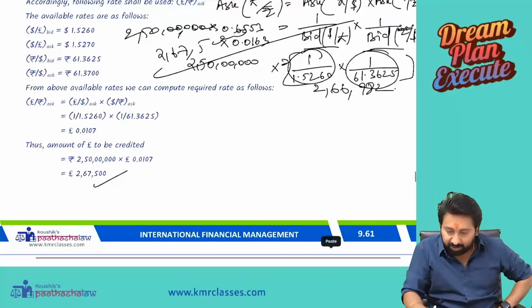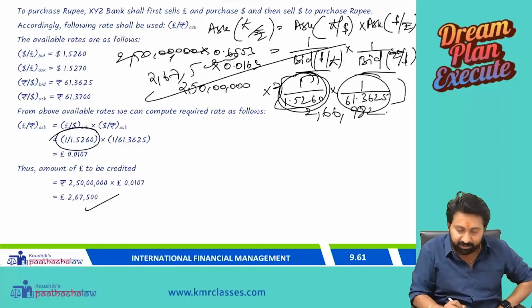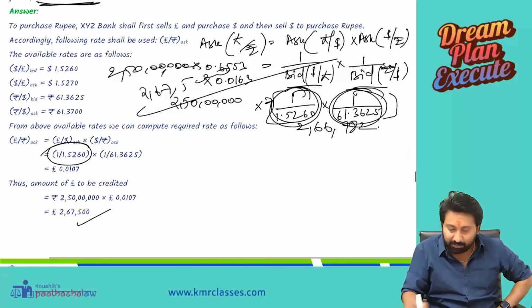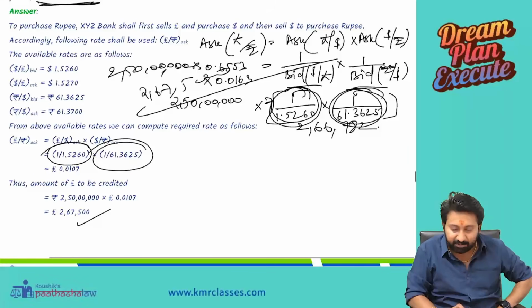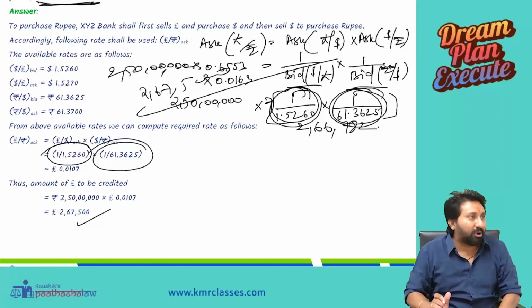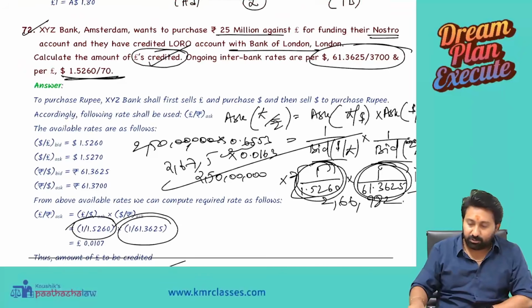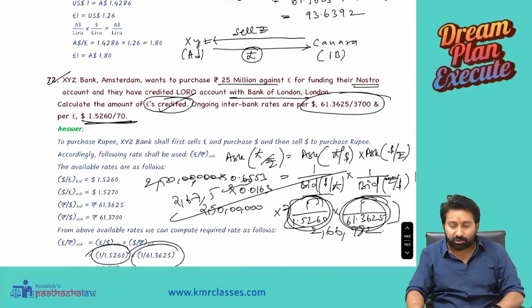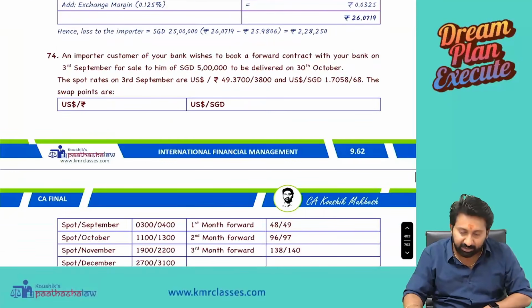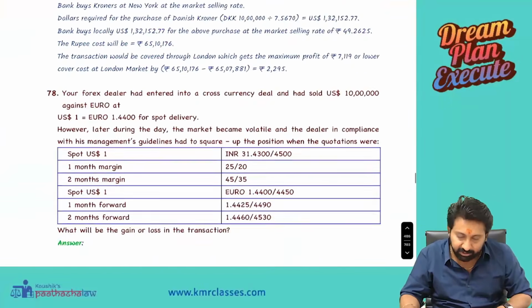See, 1 by 1.5260, 1 by 61.3625. Then where is the chance of getting a wrong answer? This is only because of rounding off. Am I clear? This is how they have done it. This is another question we have done on Nostro account calculations. That's it. Beyond this, you need not do anything.